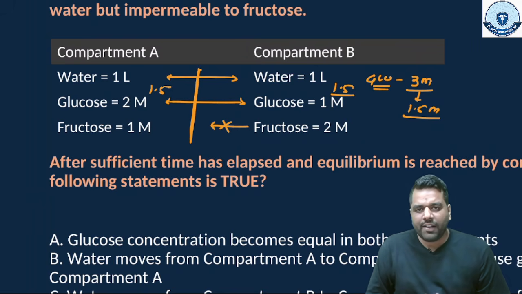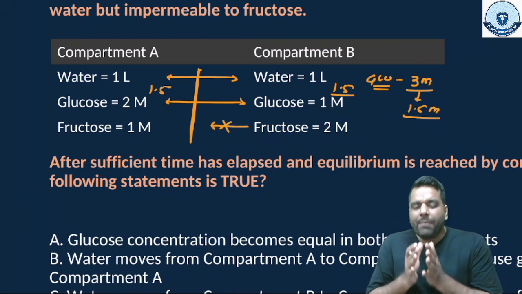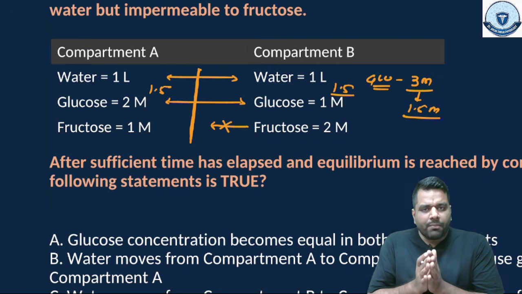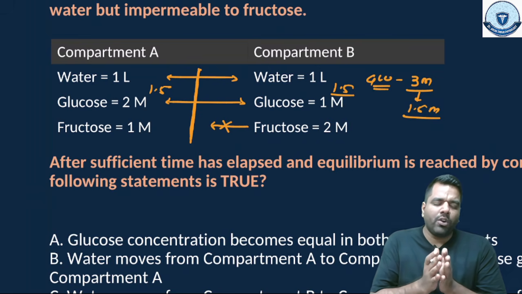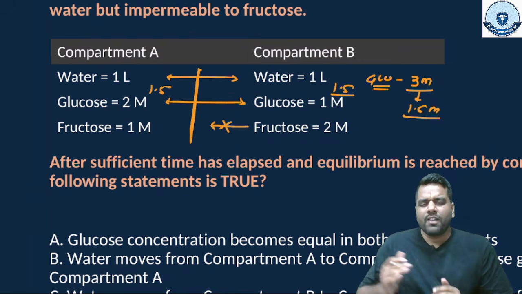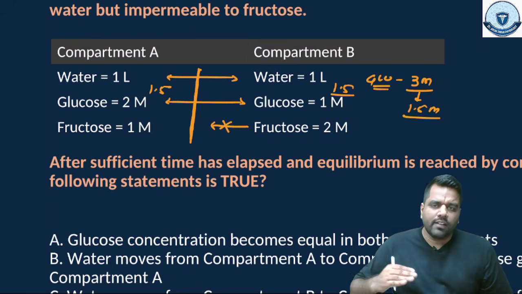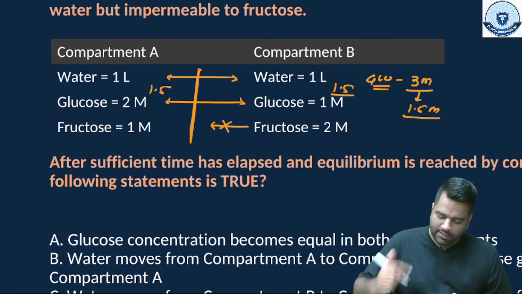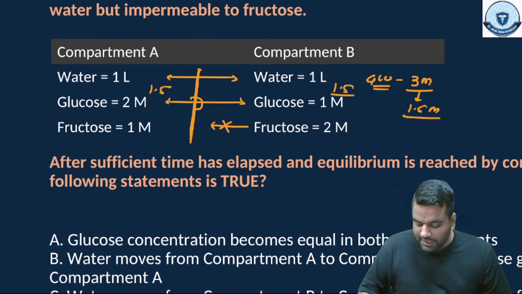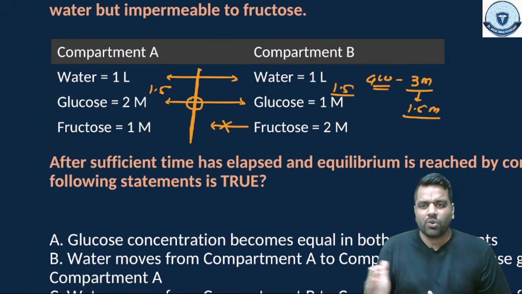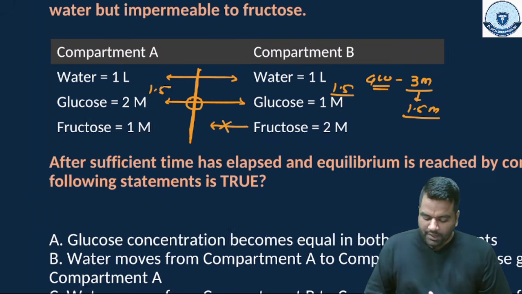So from compartment A, the glucose starts moving to compartment B, where there is 1 mole, because this membrane is semipermeable, right? So glucose will start moving toward this side, and this is going to happen.